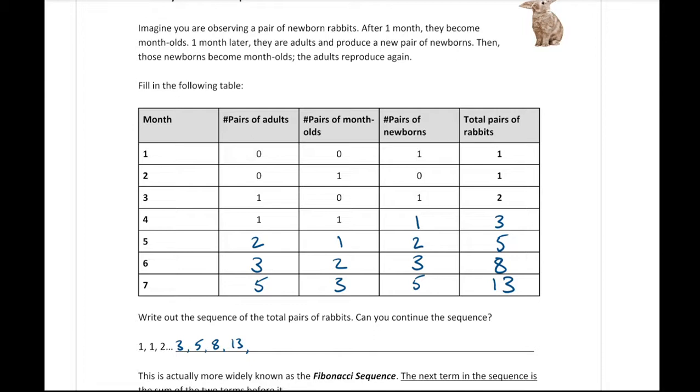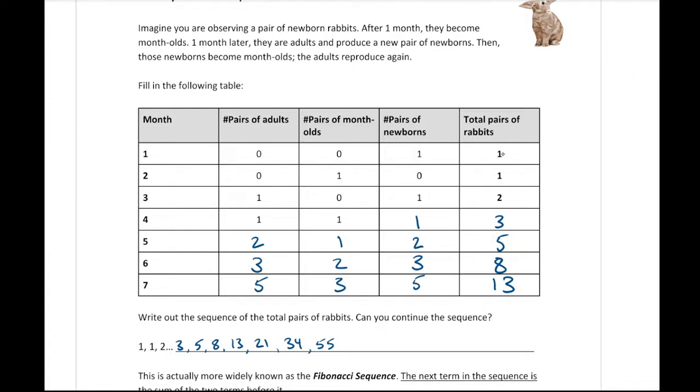If you can imagine the next one, it'd be 21. The next one from that would be 34, 55, and so on. You might see the pattern. The pattern comes from adding the 2 previous values.